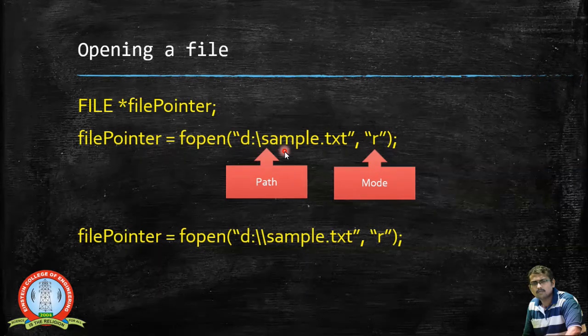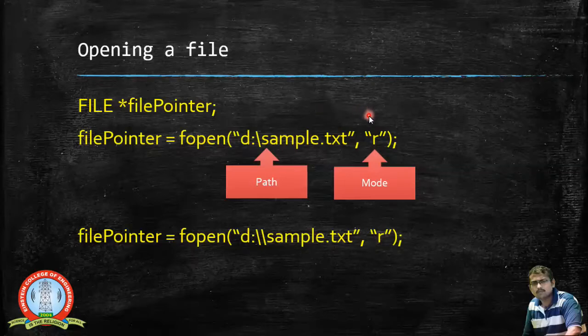The name of the file must be given along with its location. Location in the sense that I need to specify the path. Initially we have to give the drive in which it is located, then the directory in which it is located if there is one, and we have to specify the file name with the extension. So the entire path must be given in the case of the fopen function. That is the first parameter being passed. The argument we are passing here is the file name with the entire path.